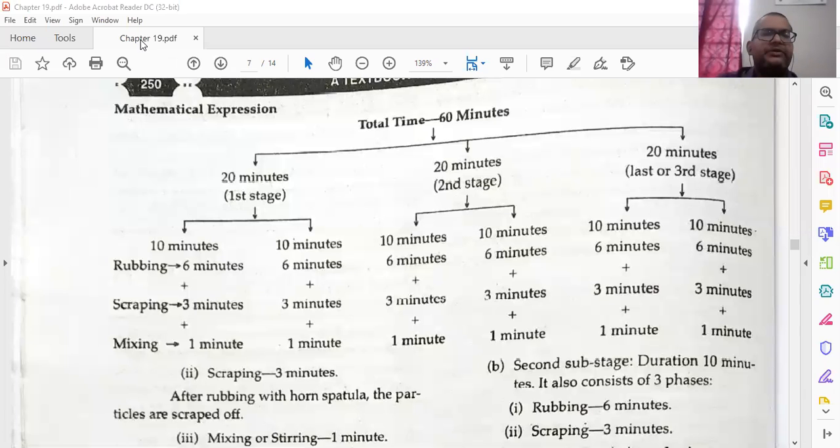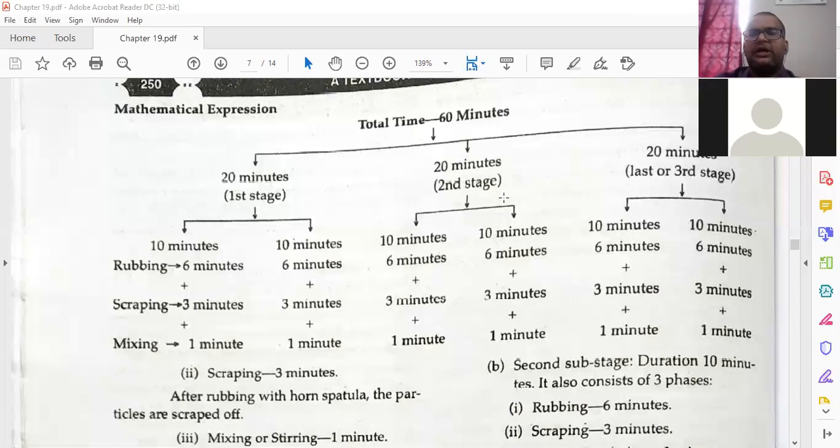Okay, today we will see how the 60 minutes of trituration is totally calculated. Just see this page on screen, page 250. There, how is it calculated, or how is the 60 minutes divided? Because many times the examiner asks this about the trituration process.